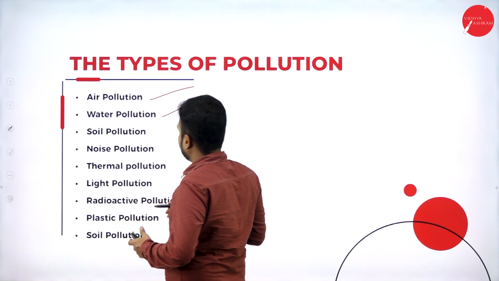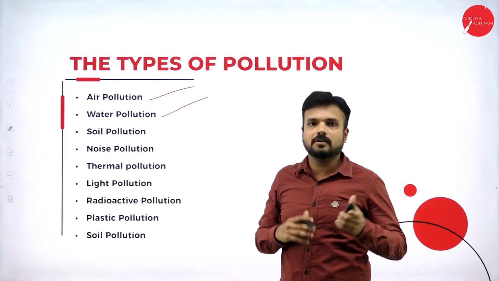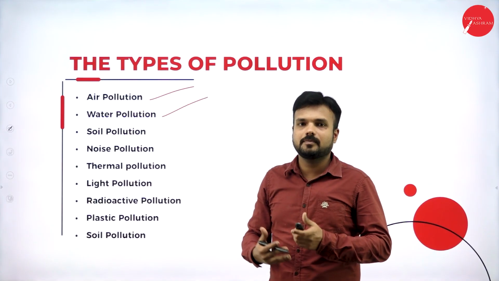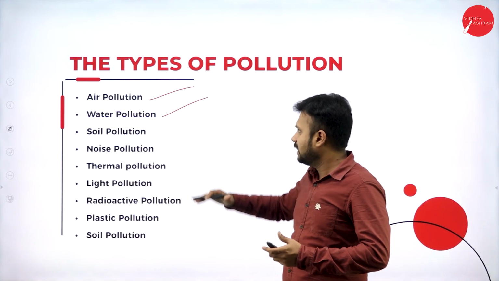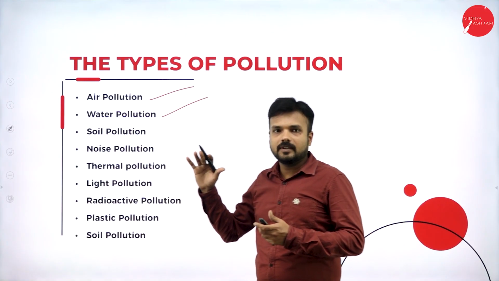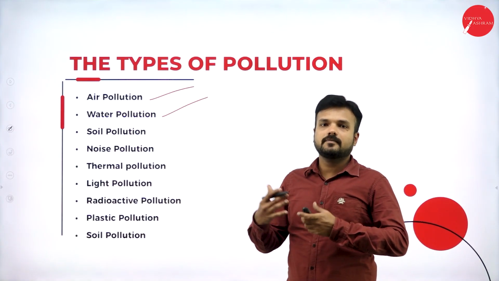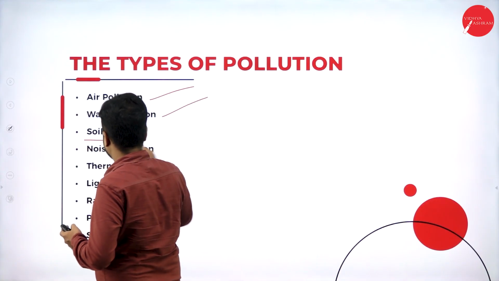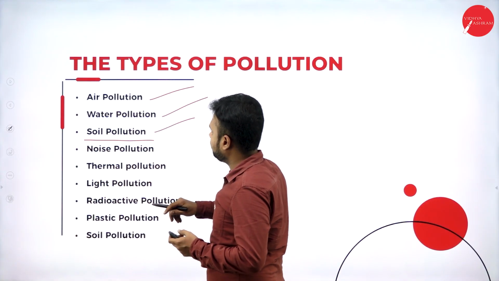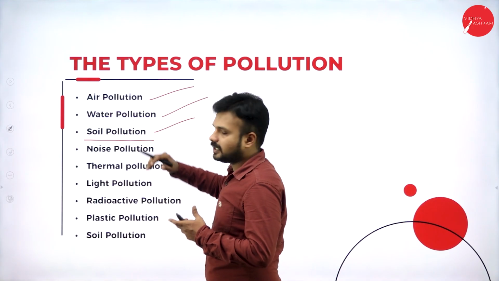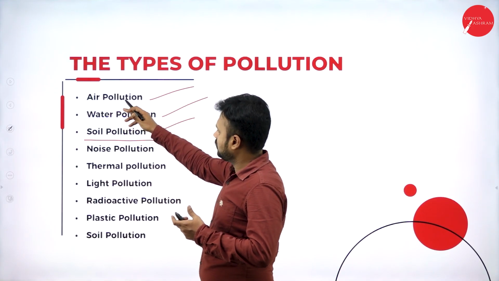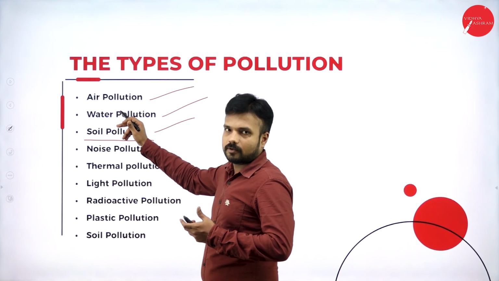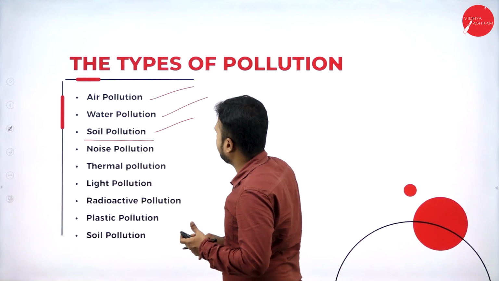Water pollution. So contaminated water or any toxic poisonous water that has been released in the ponds, lakes and rivers is going to cause water pollution, which leads to the death of marine insects or animals. Okay, and also soil pollution. So these three things are interlinked with each other. When air pollution happens, automatically it is going to affect the water. Okay, automatically it is going to affect the soil.